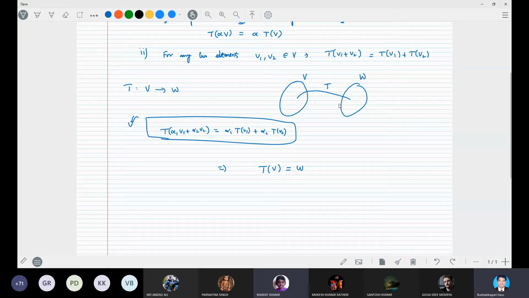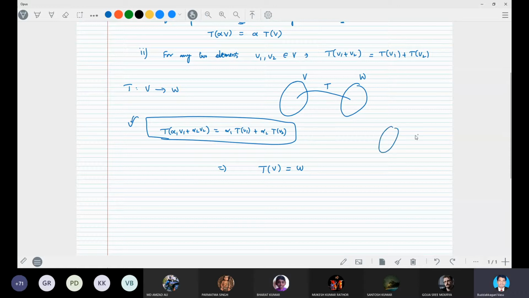Sir, can you repeat this line again? Every element of V must be mapped to at least one or more elements in W. Then only we say that is a mapping, and that mapping is said to be linear if it is a linear transformation.